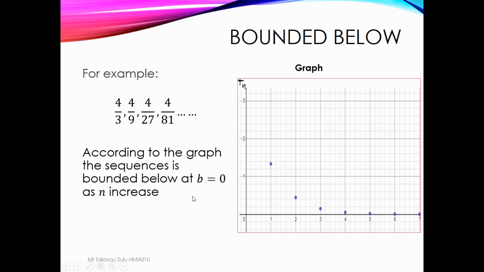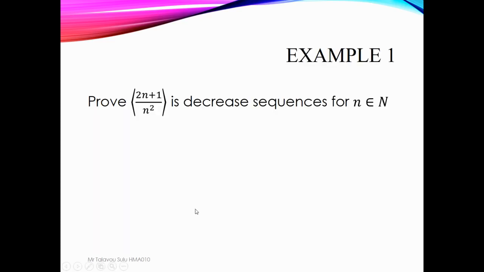Yeah. So example 1. Prove that this sequence 2n plus 1 over n squared is a decreasing sequence for all values of n. Yeah, n is a natural number.